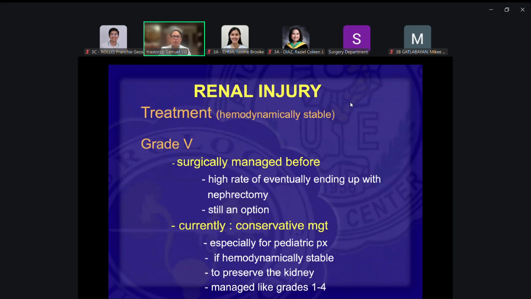This would be very important for pediatric patients who still have a lot of years ahead of them. Imagine a 10-year-old patient and you took out the kidney already by that age. He has only one kidney left, and the chances for it not to sustain the patient through the rest of his life would be much higher compared to when he has two kidneys.